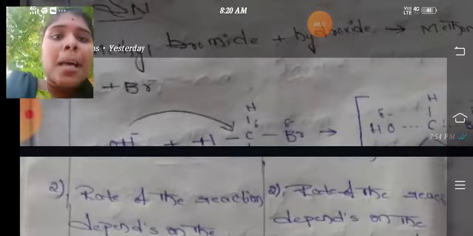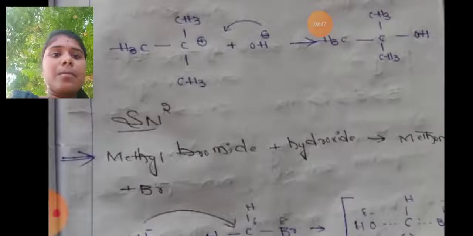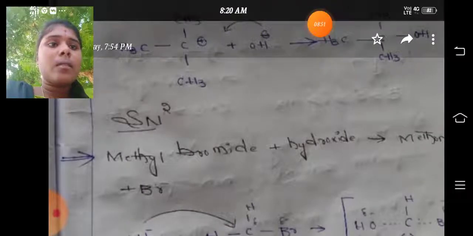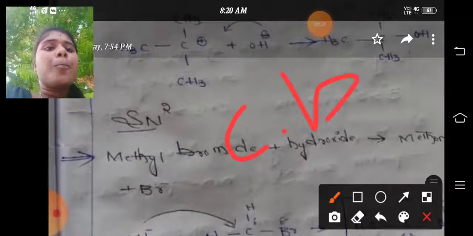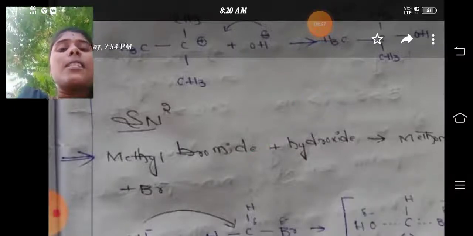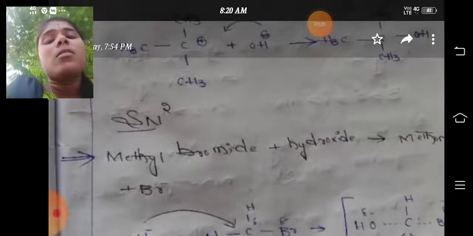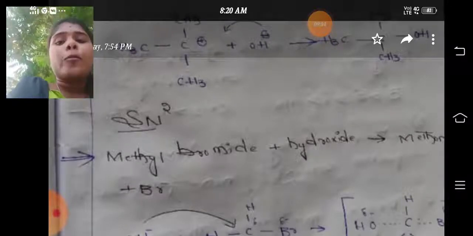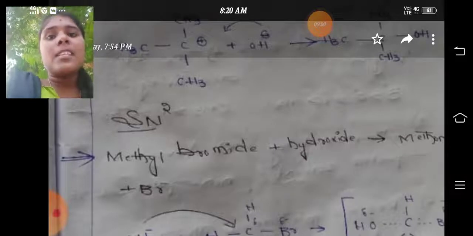Here the carbon bromide bond is partially breaking and the carbon oxygen bond is partially forming. We can call this transition state unstable.